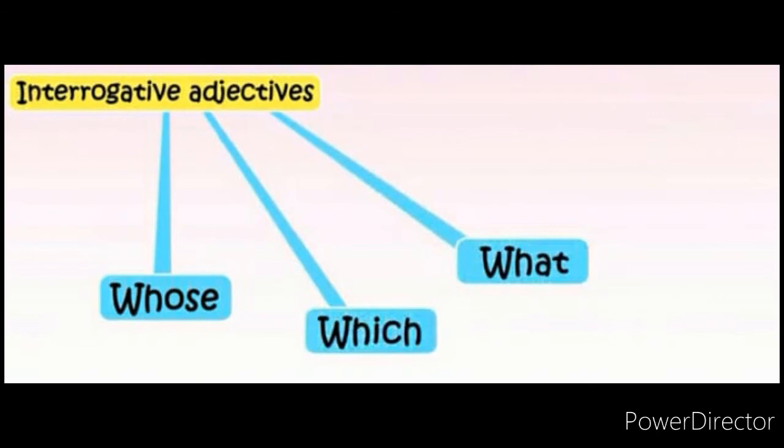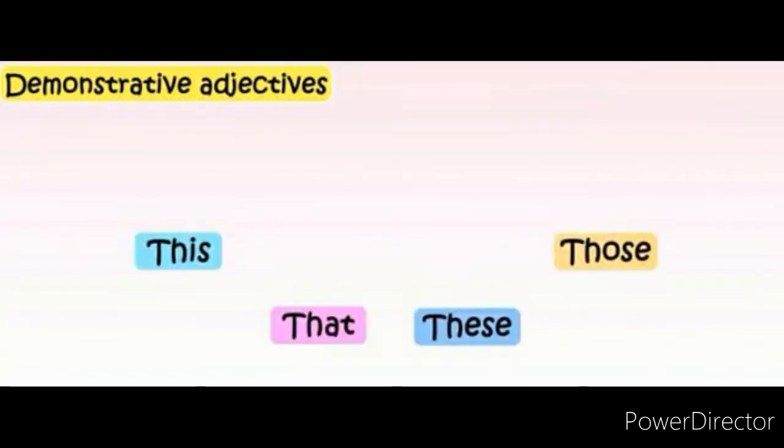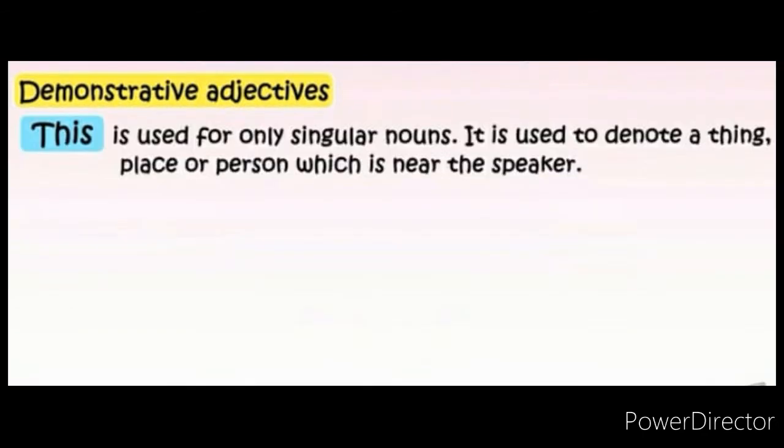Let's move to the next kind of adjectives, and they are demonstrative adjectives. These adjectives are used to refer to a particular person, place or thing. Demonstrative adjectives are this, that, these, those. This is used for only singular nouns.